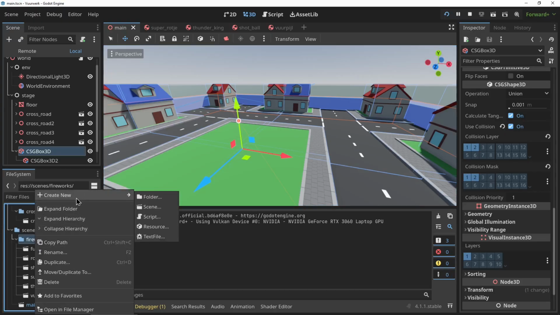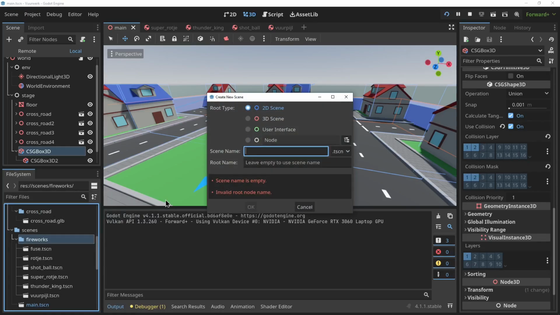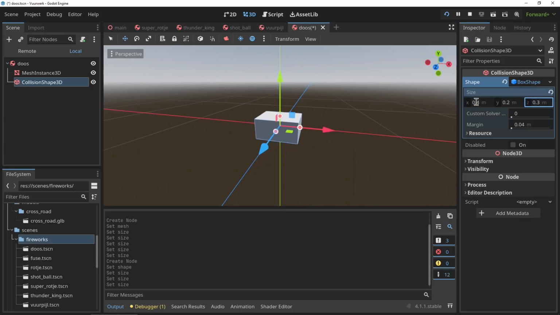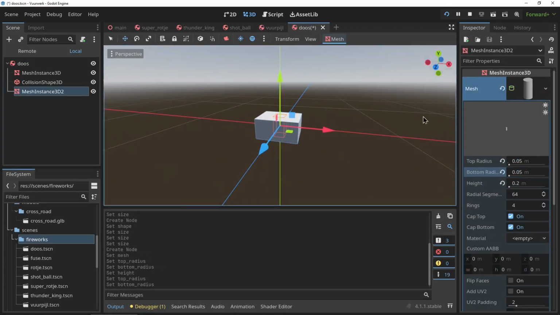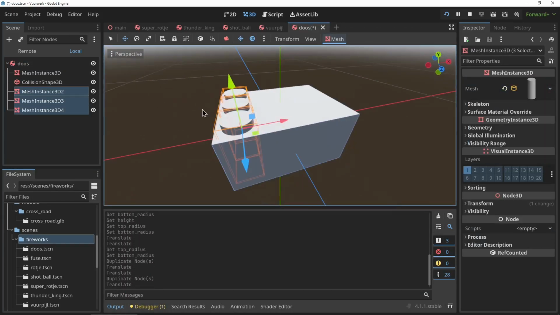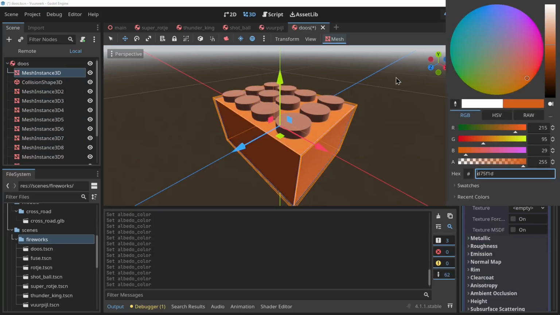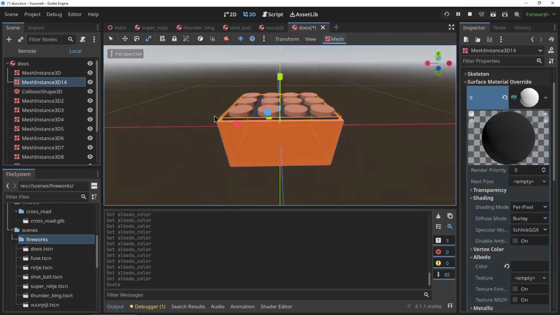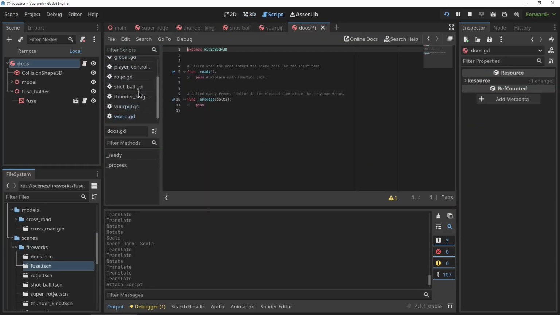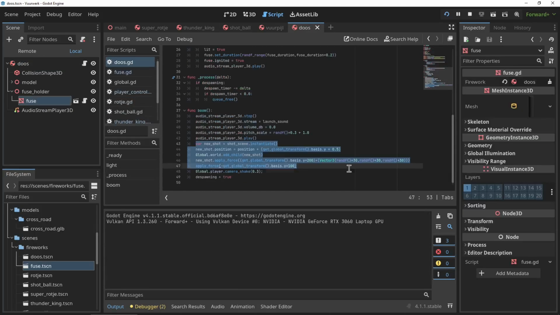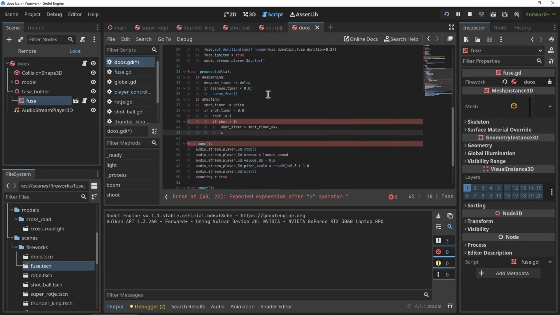The last 2 fireworks were very simple. I had a lot of components for fireworks now, so I could just slap them together and create new fireworks really easily. I'm actually going to create the firework box, or doos in Dutch. And it's just this box with all these little rockets and they shoot up one after another. This one is going to have 16 shots and I can just copy the Thunder King code and slap it in here, add a little timer so it goes 16 times and then despawns after that. Very easy.